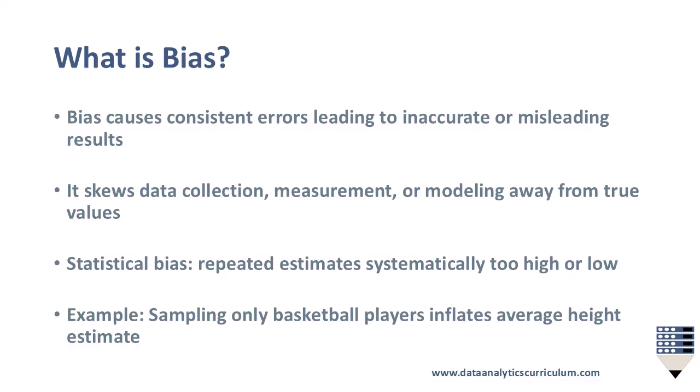What is bias? Bias occurs when a system produces consistent errors, leading to inaccurate or misleading results. It can skew how data is collected, measured, or modeled, pulling results away from what's true. For example, if you only sample basketball players to estimate average human height, your estimate will be inflated. In statistics, this is called statistical bias.